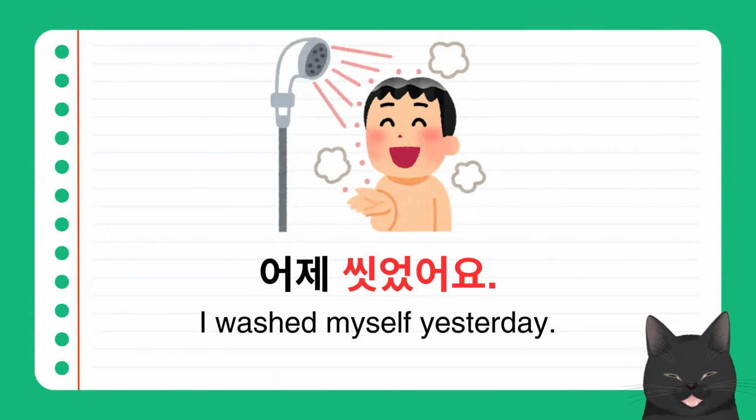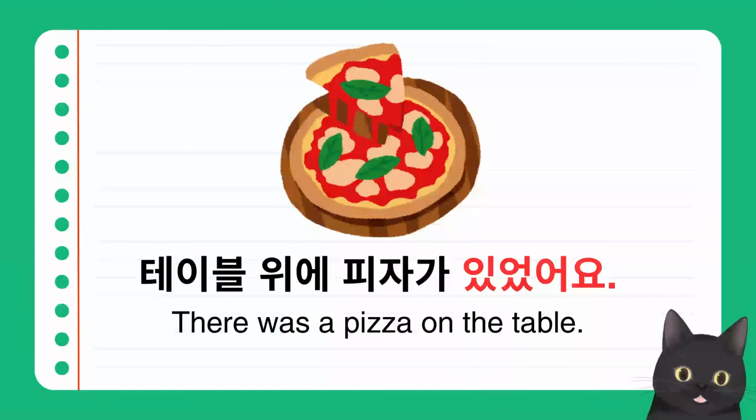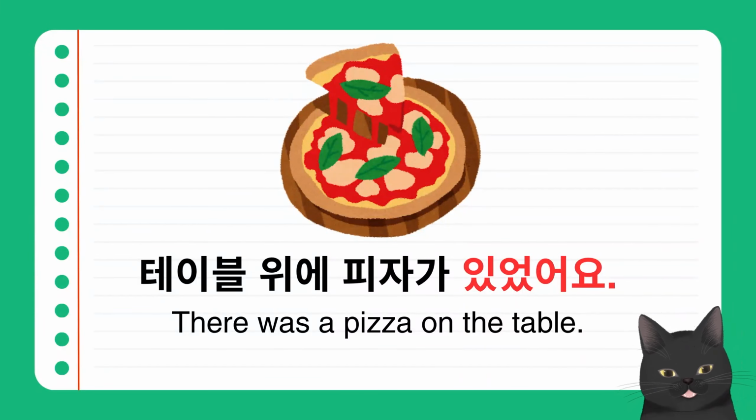The verb 씻다 ends with the vowel 이. It's neither 아 nor 오, so you put 었어요 after the verb. So 씻었어요. 테이블 위에 피자가 있었어요. There was a pizza on the table. The verb 있다 ends with the vowel 이. It's neither 아 nor 오, so you put 었어요 after the verb.